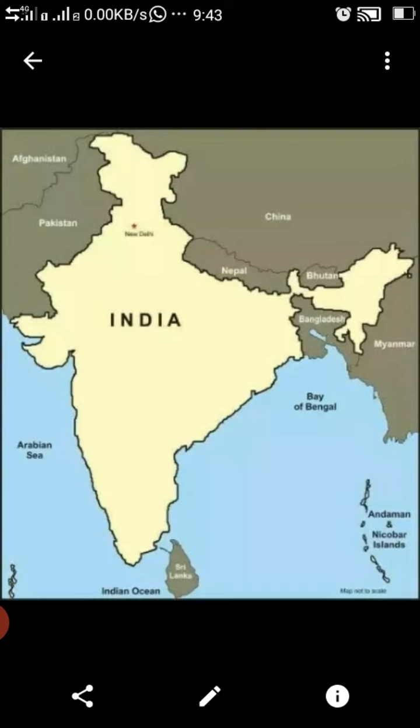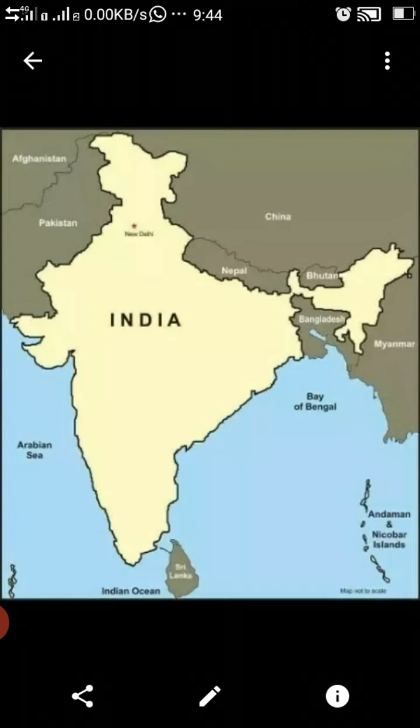Okay, now children, we will see what the exact Indian land boundary is. India has a land boundary of about 15,200 kilometers, and the total length of the coastline in the mainland, including the Andaman and Nicobar and the Lakshadweep, is 7,516.6 kilometers. You can see the landmass boundary from Pakistan near China, Nepal, till Bhutan and Bangladesh.